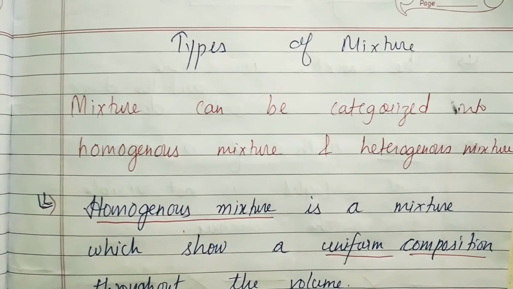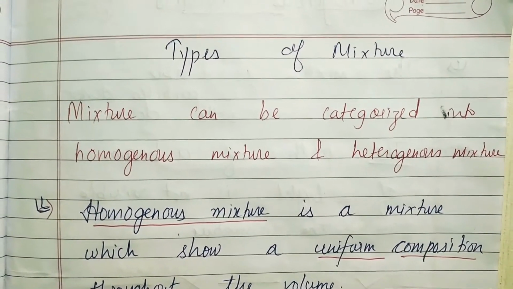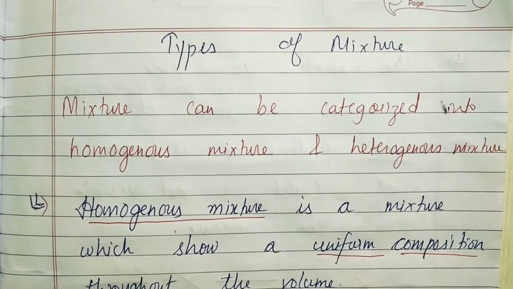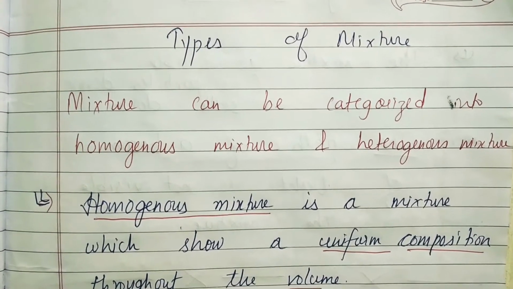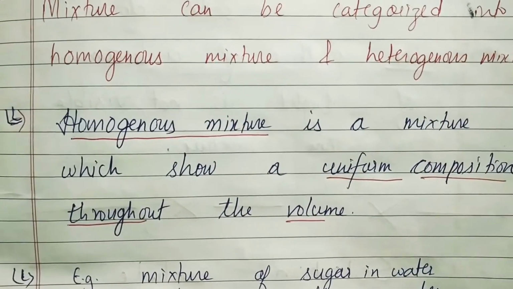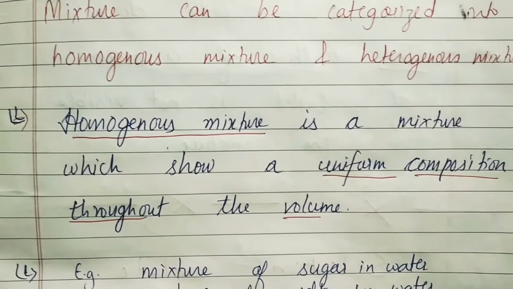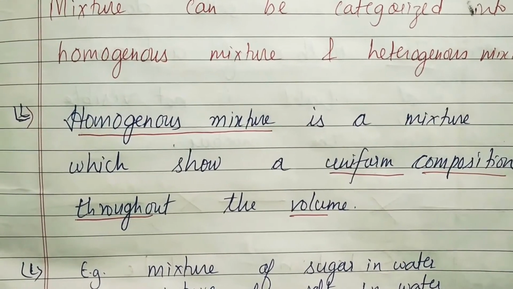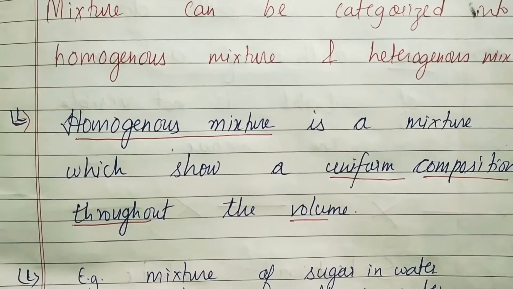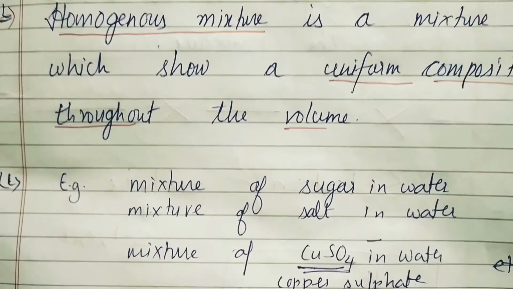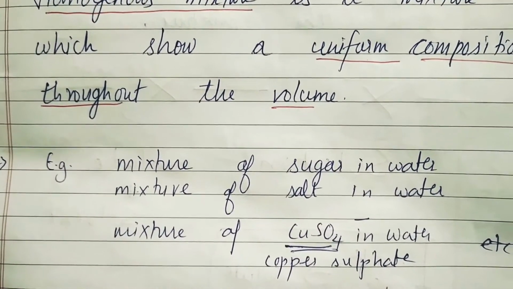So students, if we are categorizing mixtures, then mixtures can be categorized into two types: homogeneous mixture and heterogeneous mixture. Homo means same, hetero means different. So a homogeneous mixture is a mixture which shows a uniform composition throughout a volume. So it means they are uniformly distributed. For example, a mixture of sugar in water, a mixture of salt in water.